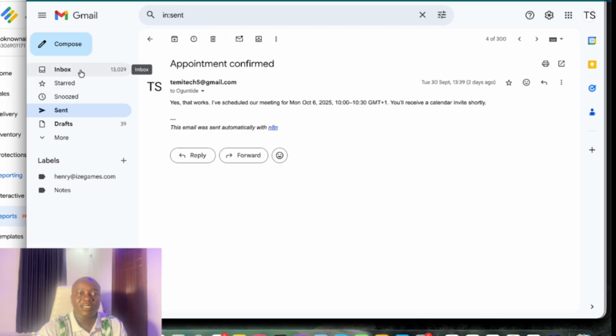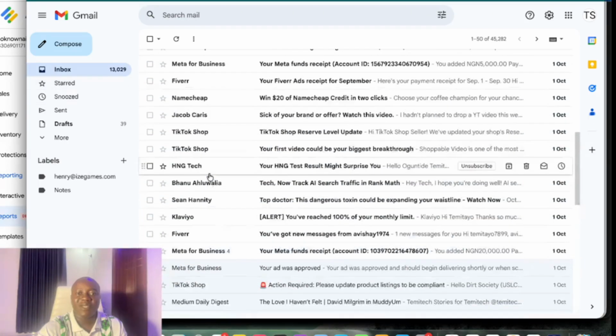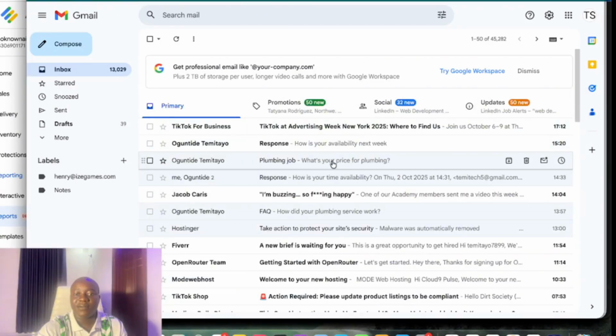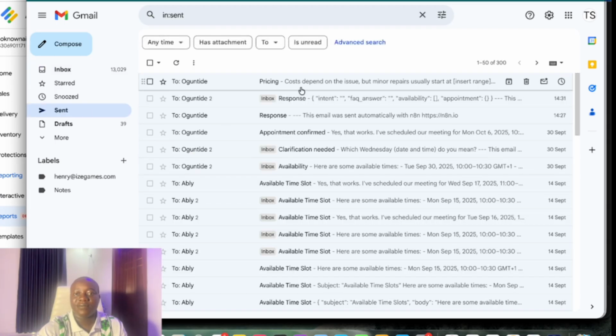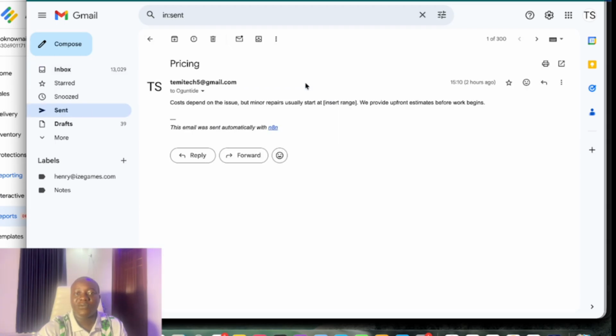Also, I think I asked, I received a message on pricing. Yeah, so I sent myself this: what's your price for plumbing? And this is the AI response: cost depends on the issue, but minor repairs usually start at. I didn't put a price range in my prompt, so that's why it's like this. And can you see this?